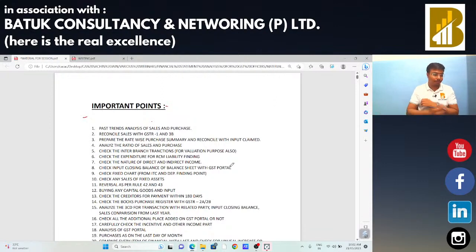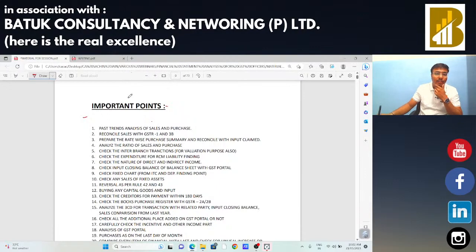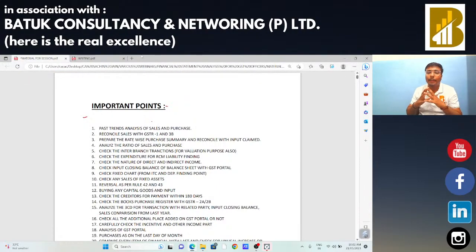I am going to start the discussion on a very important topic, that is GST audit from the financial statement point of view. This session is completely useful for GST officers. It is a practical guide, a practical tool for doing the audit in a very concise and unique way. These days the department is coming with an audit perspective, that is, the department is doing the GST audit for clients.